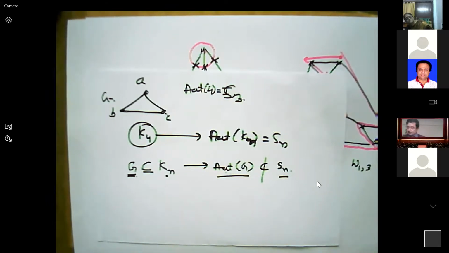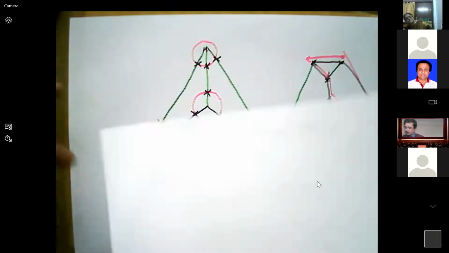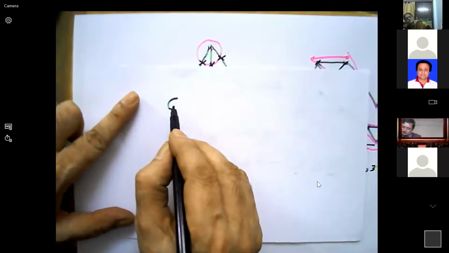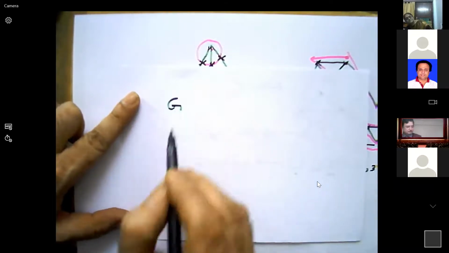Okay. Then what is interesting here? What is interesting here is, you take a group, automorphism. Okay, one minute.